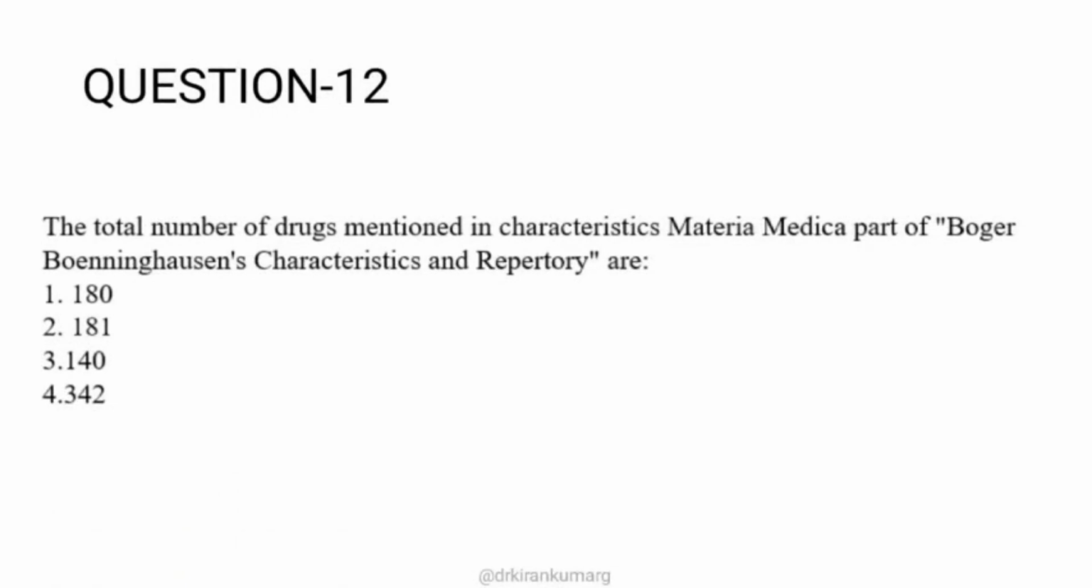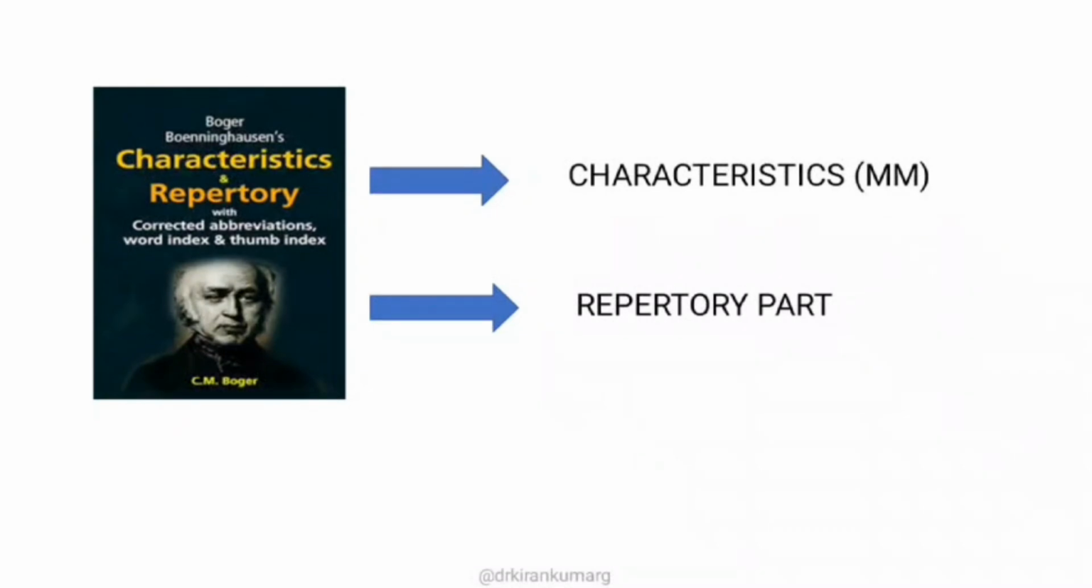The total number of drugs mentioned in the characteristic materia medica part of the Boger-Boenninghausen repertory are. Read the question very thoroughly, because they have mentioned the characteristic materia medica part. As you know, this is the BBCR repertory. In the highlighted yellow mark, there is characteristics as well as the repertory. Characteristics is nothing but the materia medica part, the first part of the book, and then you have the repertory part, the second part.